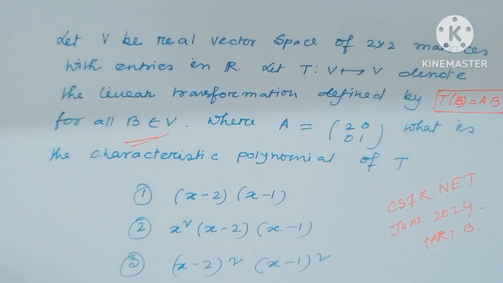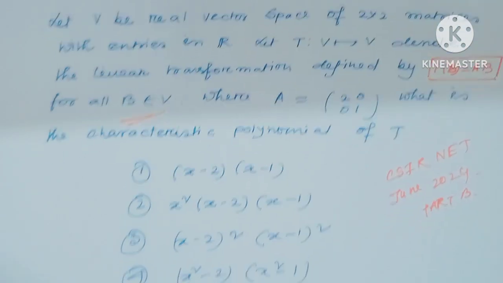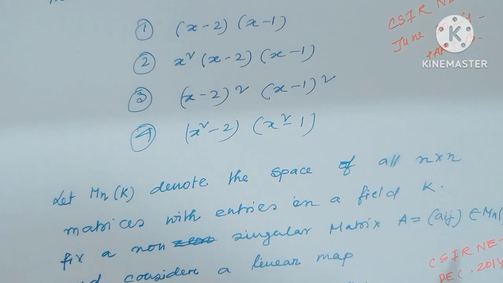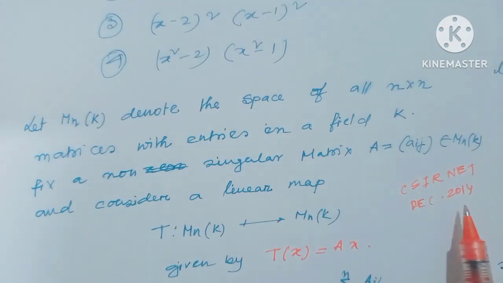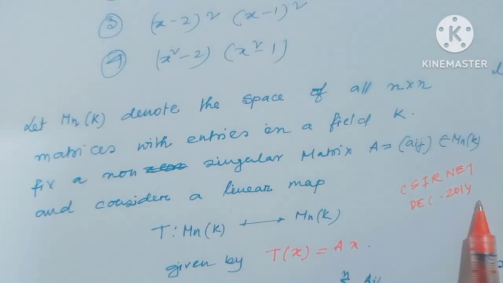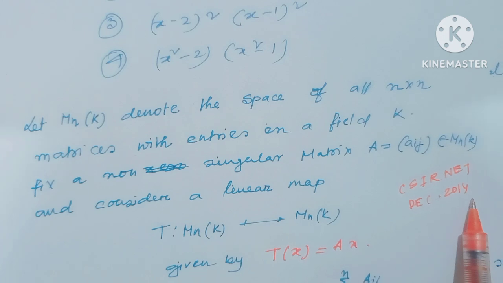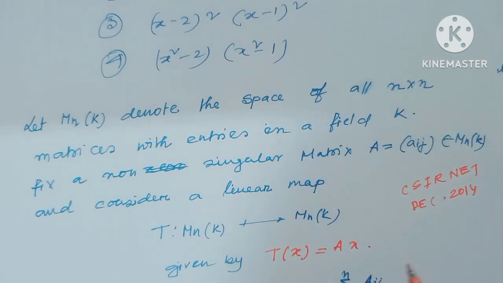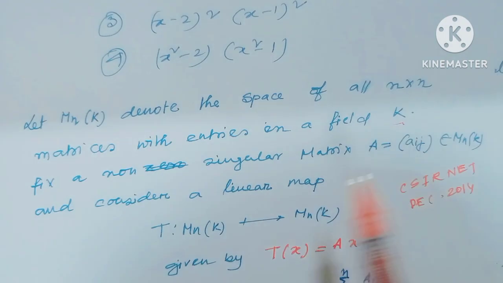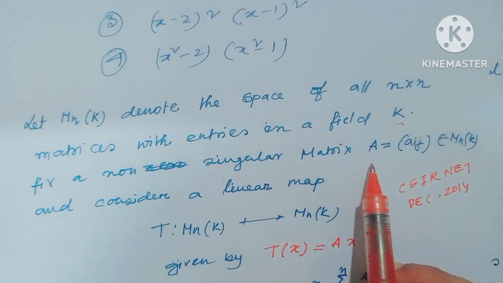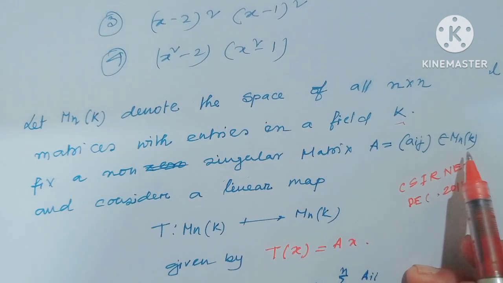A similar type of question came in the CSIR NET December 2014 exam. The question is: MNK denotes the space of all n cross n matrices with entries in a field K, and fix a non-singular matrix A which belongs to MNK.